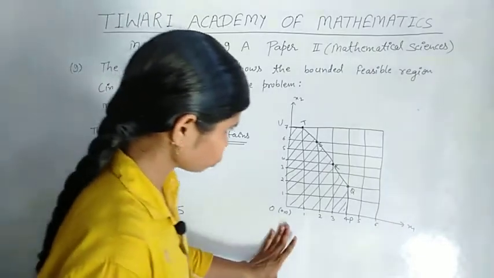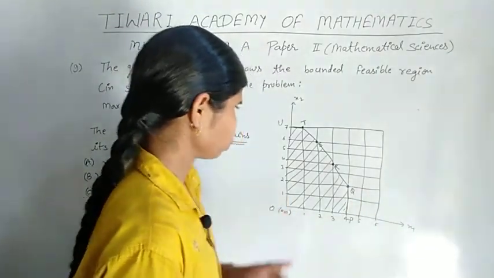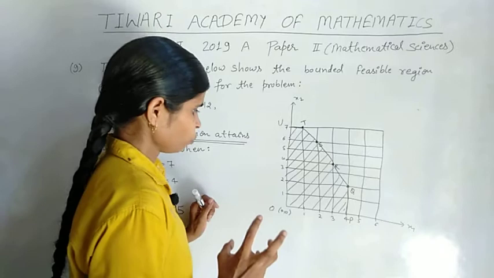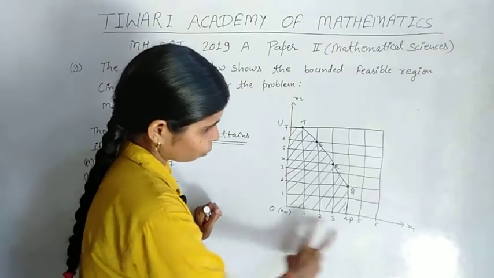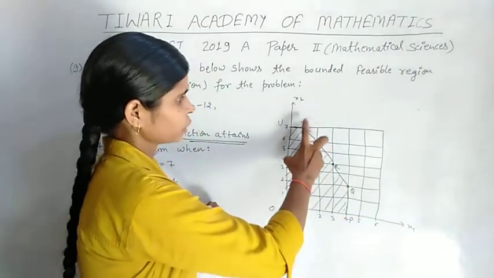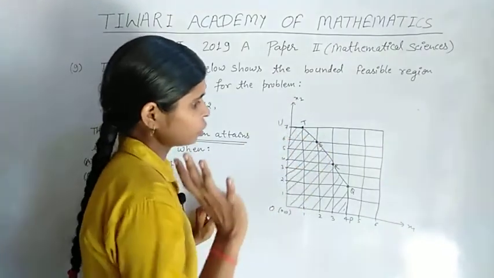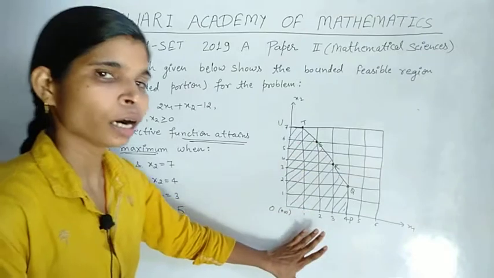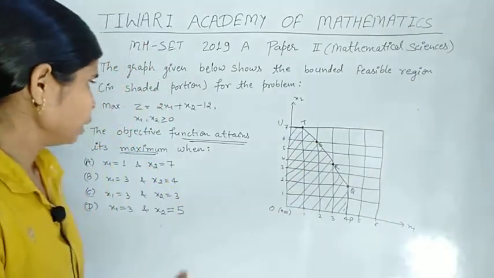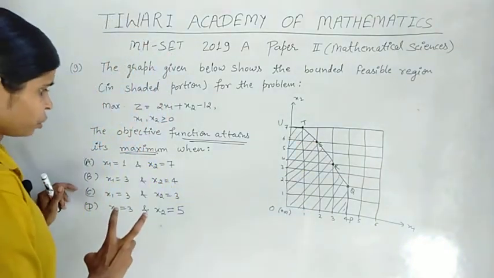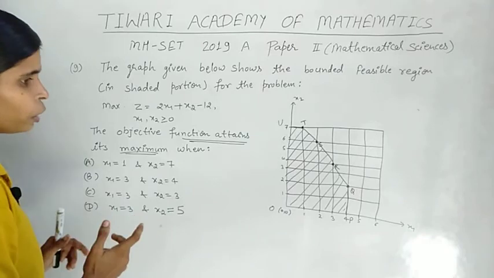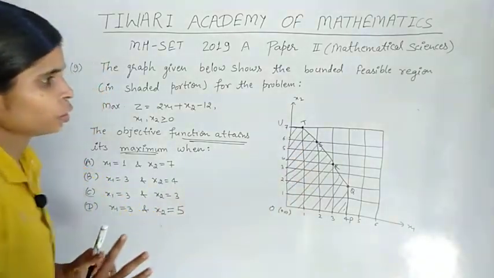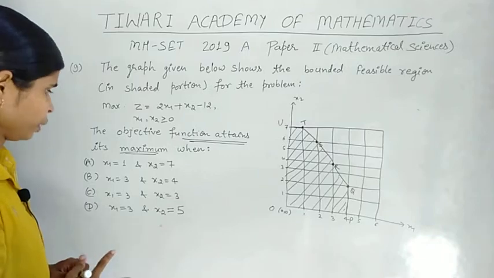OPQRSTU is our shaded portion, so it is our common portion also. We take which value lies on this common portion boundary.